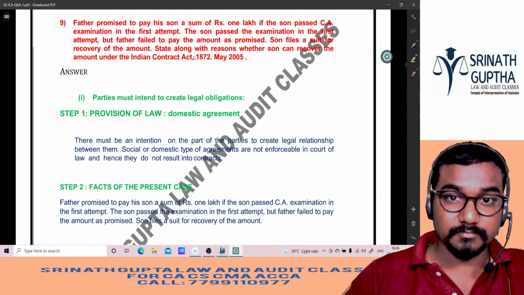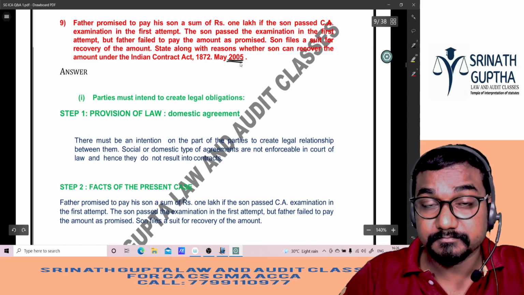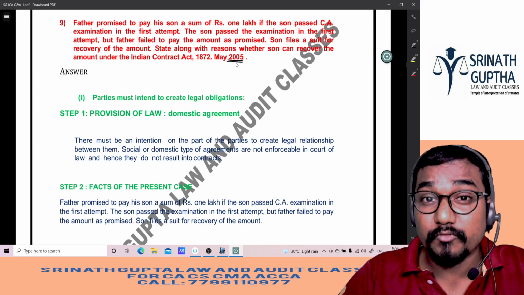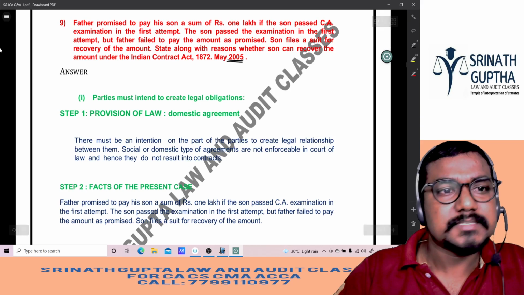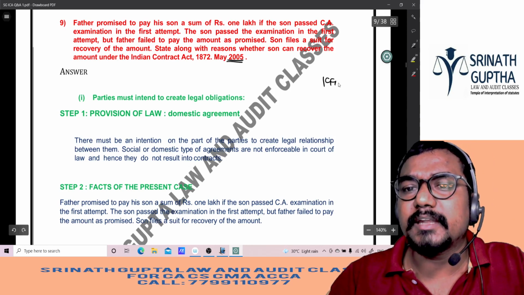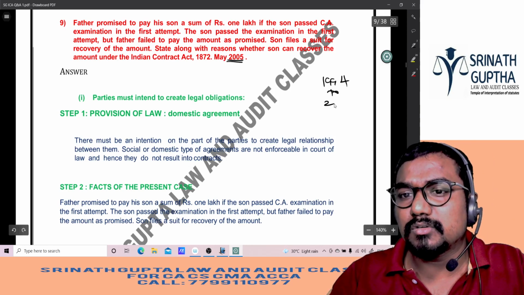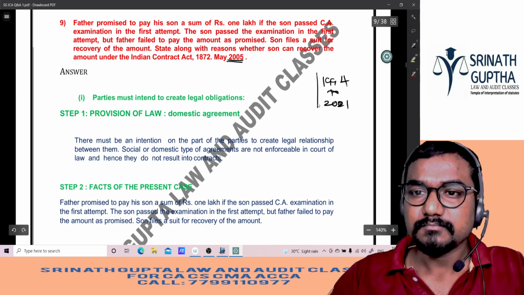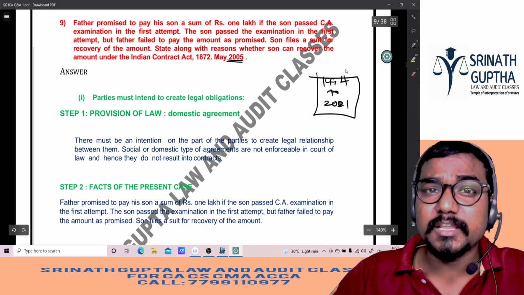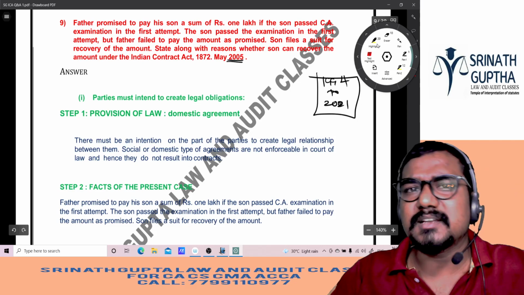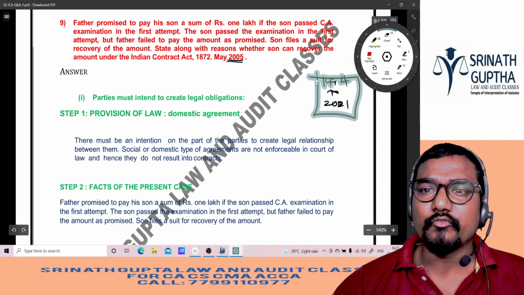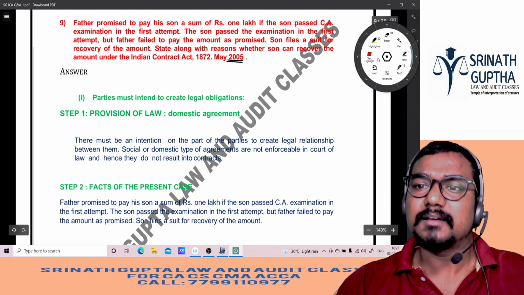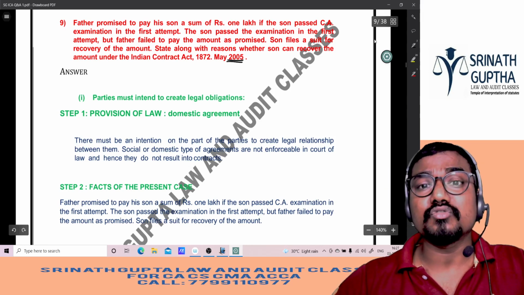Next question. 2005 question, sir. The question was asked before your father's marriage. We have seen the questions from 1994, sir, till 2021. If you do these many questions, there is no chance that something will come in the exam which we have not done in the class. That is more than sufficient, beta.